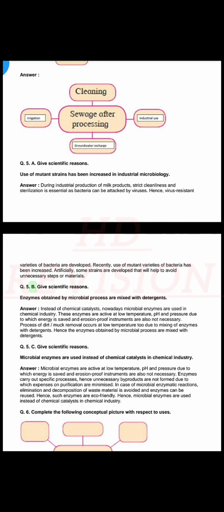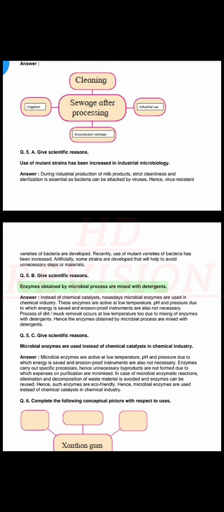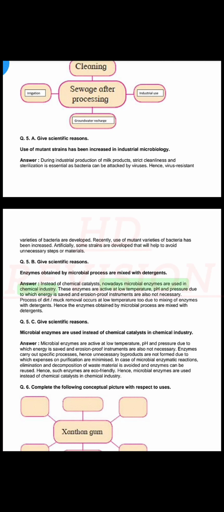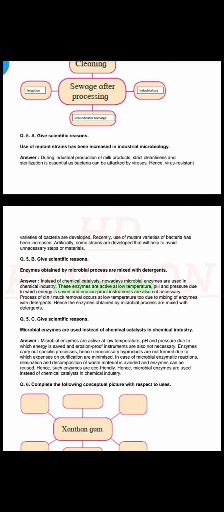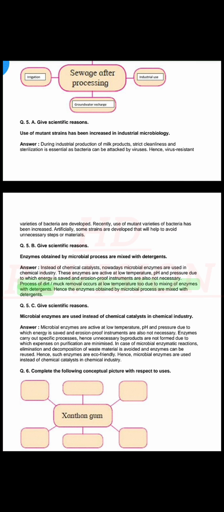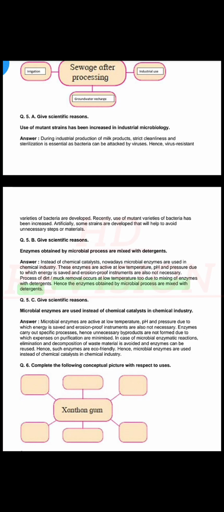Q. 5. B. Give scientific reasons. Enzymes obtained by microbial process are mixed with detergents. Answer. Instead of chemical catalysts, nowadays microbial enzymes are used in chemical industry. These enzymes are active at low temperature and pressure due to which energy is saved and erosion-proof instruments are not necessary. Process of dirt mark removal occurs at low temperature too due to mixing of enzymes with detergents. Hence the enzymes obtained by microbial process are mixed with detergents.